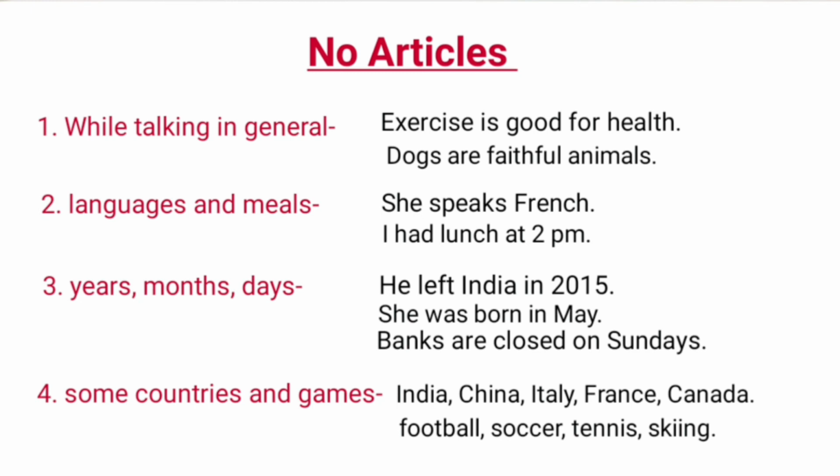Also, before the names of years, months and days, no article is used. For example, he left India in 2015. She was born in May. Banks are closed on Sundays. Before the names of some countries and games, no article is used, like India, China, Italy, France, Canada. These are the countries, and games are football, soccer, tennis, skiing.